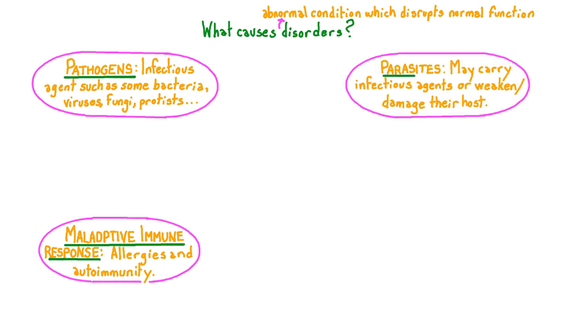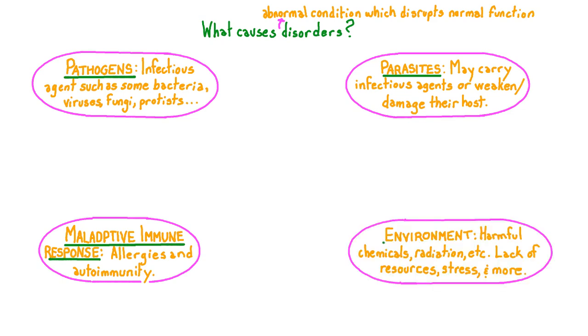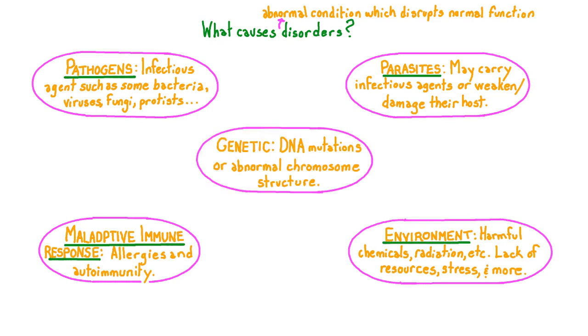Parasites, such as ticks, may carry infectious agents like Rocky Mountain spotted fever, and they can also weaken or damage their host. Harmful chemicals and radiation in the environment can also cause disorders, as well as a lack of resources or stressful conditions. Disorders can also be caused by changes to an individual's genome, such as a DNA mutation that leads to sickle cell anemia, or an abnormal chromosome structure that leads to Down syndrome. And there's a great deal of interaction between these causal factors, such as our genetic information and our genes and alleles, that can predispose us to the effects of any or all of these other factors.